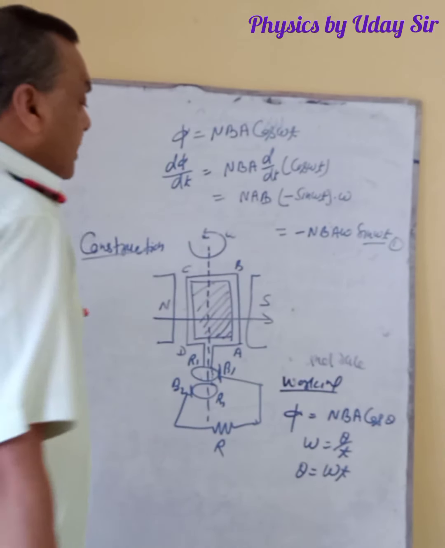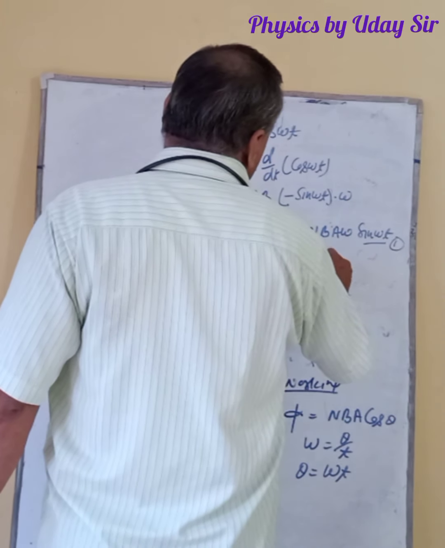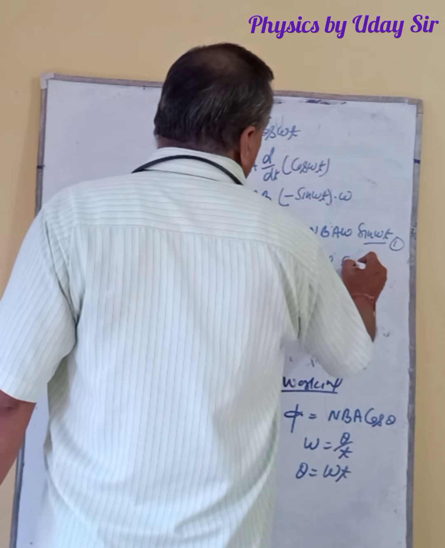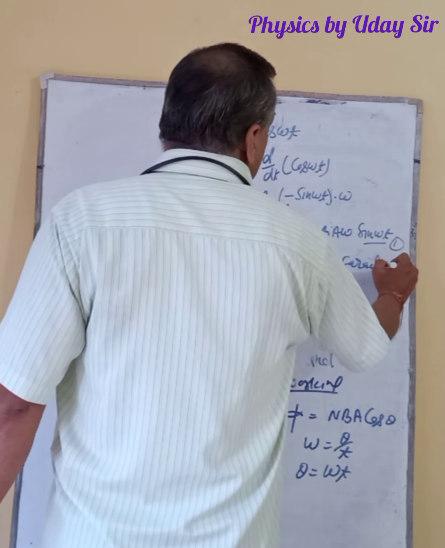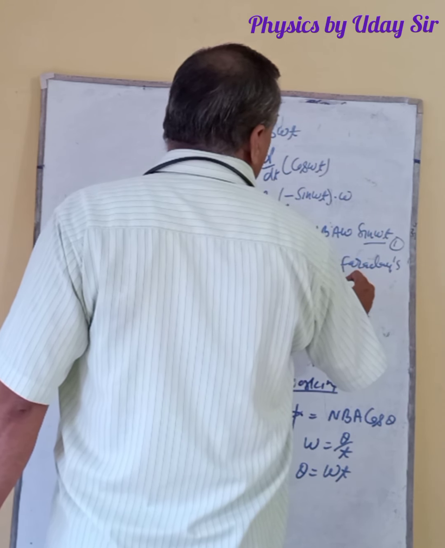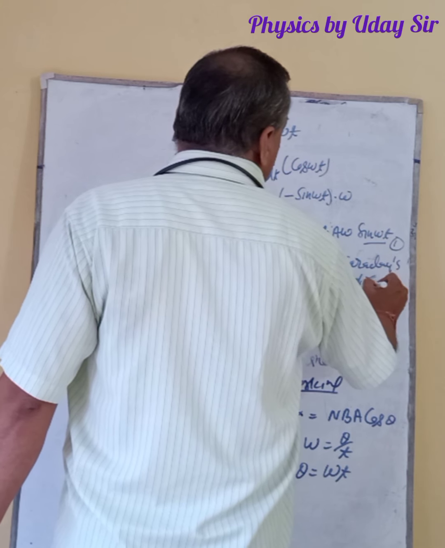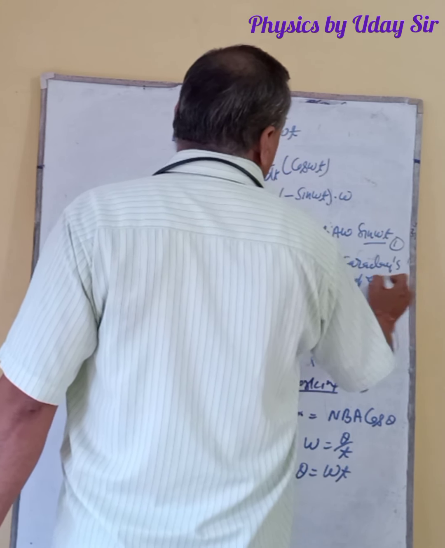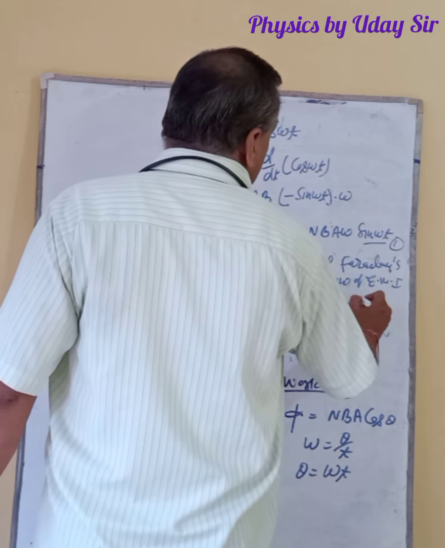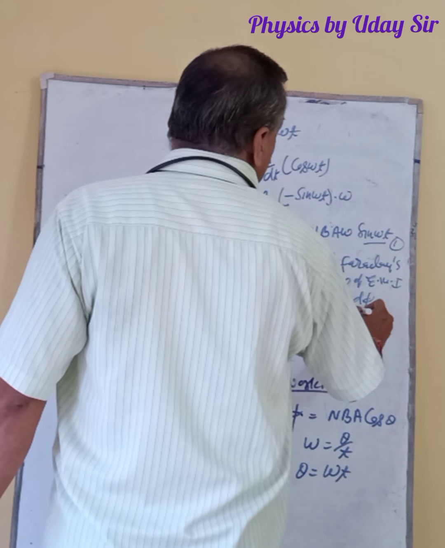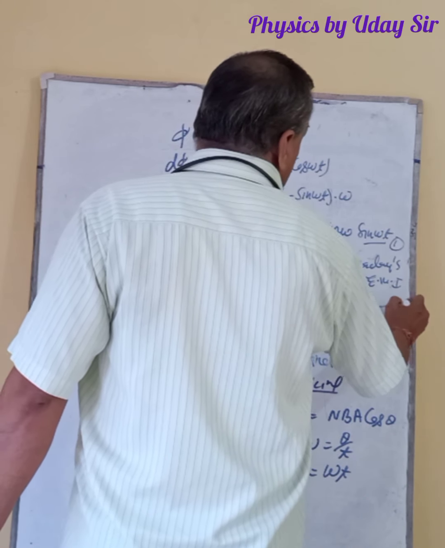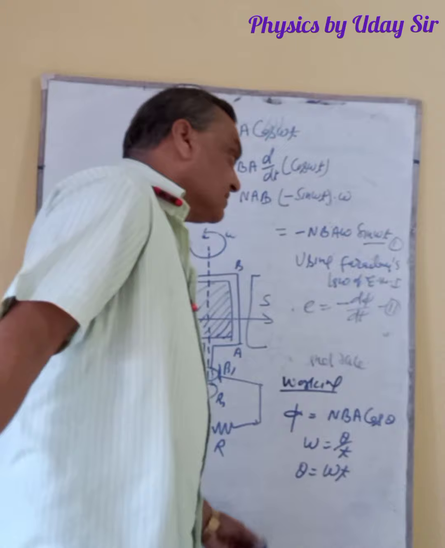Or using Faraday's law of EMI, E is equal to minus d phi by dt. Suppose that this is the equation second.